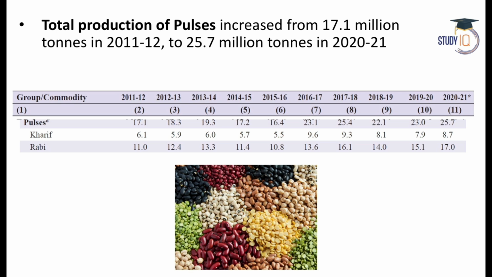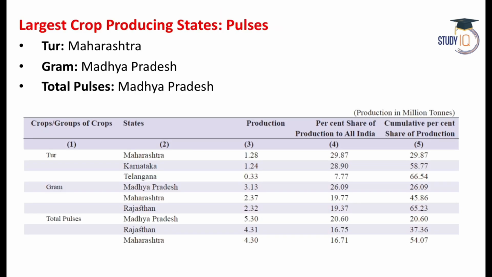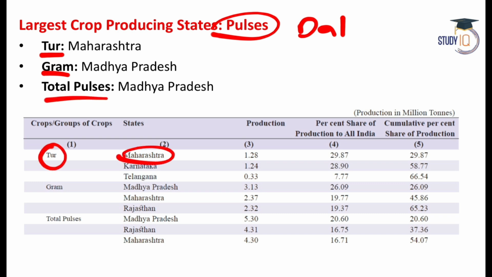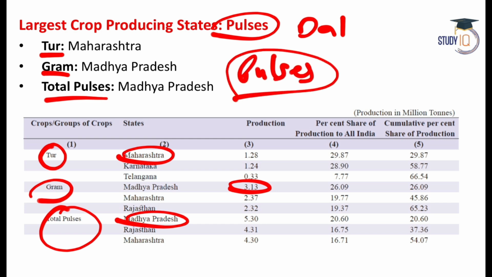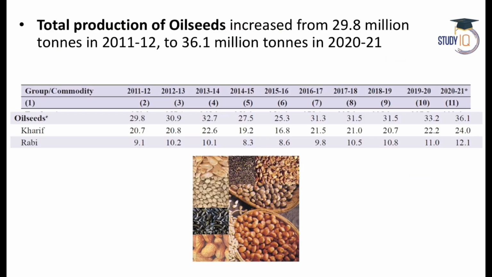And now let's see individually. So let's see the pulses first. Pulses total production has increased now. It is touching now almost 25.7 million ton. And if in pulses you want to break it down, tur dal, pulses is dal, right? Tur dal, gram, and total pulses. So tur dal, Maharashtra is the leading producer. Gram, it is Madhya Pradesh, and total pulses is also Madhya Pradesh. So a very important question in the exam is, for pulses, which is the leading producer in India? And the answer is Madhya Pradesh.